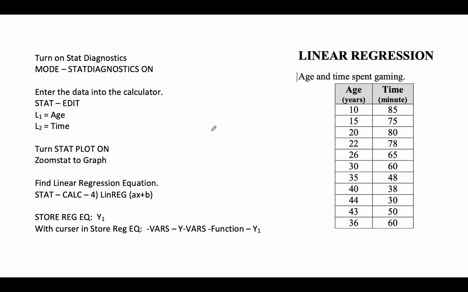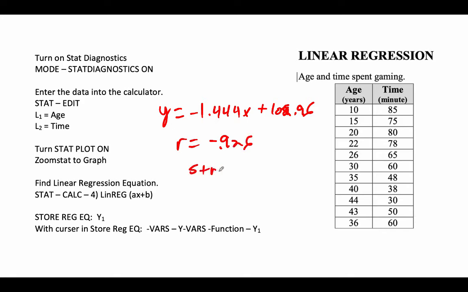So I got to remember what it was now. I don't know what it was. What do I have? I had y equals negative 1.444 x plus 102.96, and I have an R value of negative 0.926, and I would say that's a strong negative correlation.